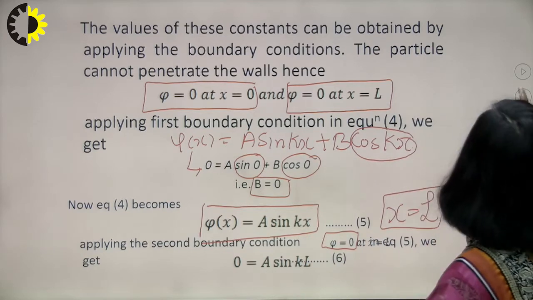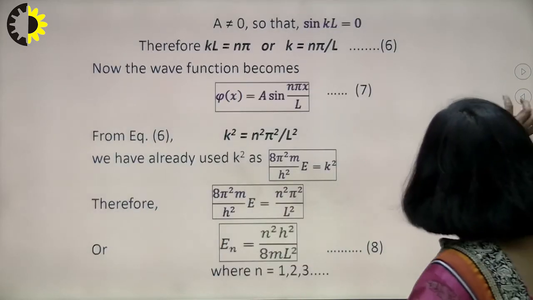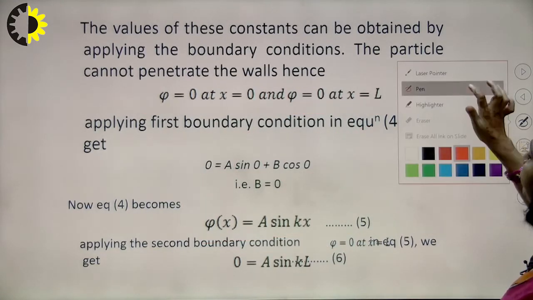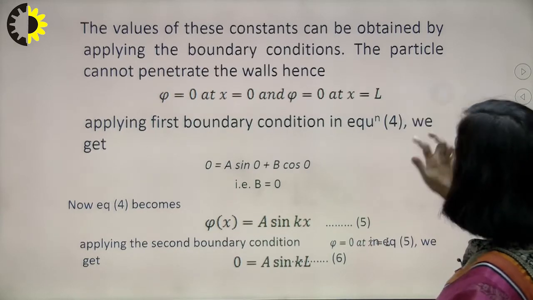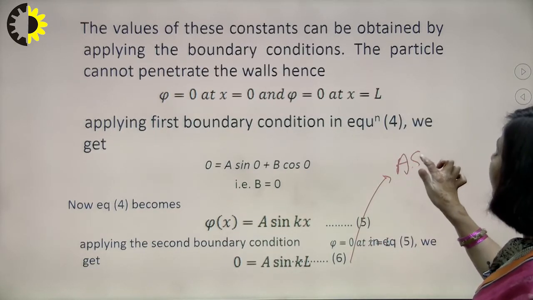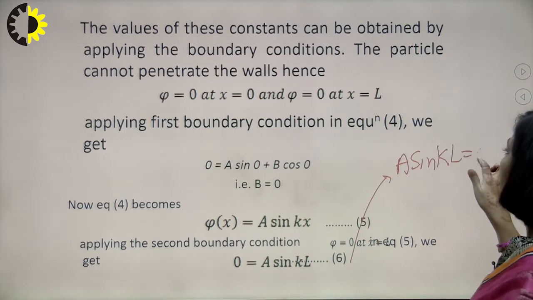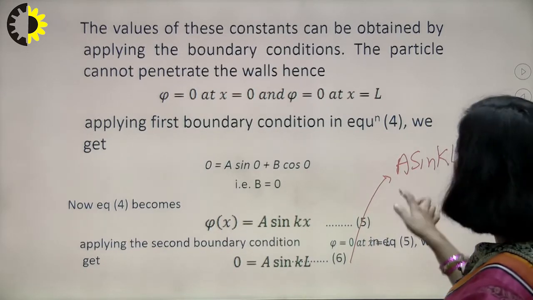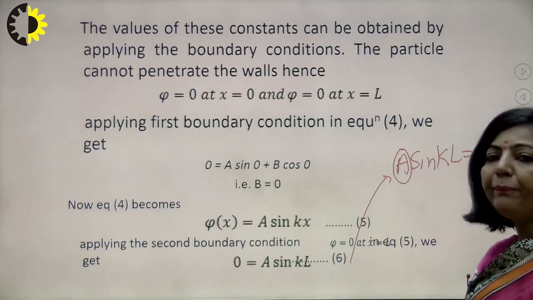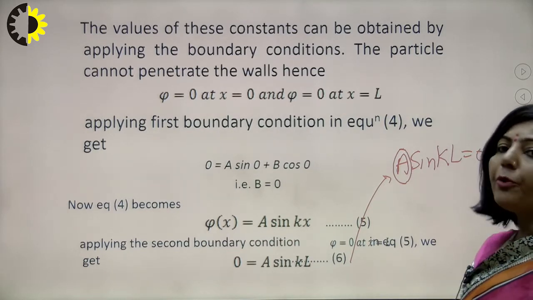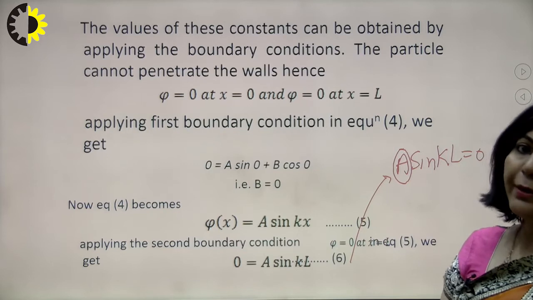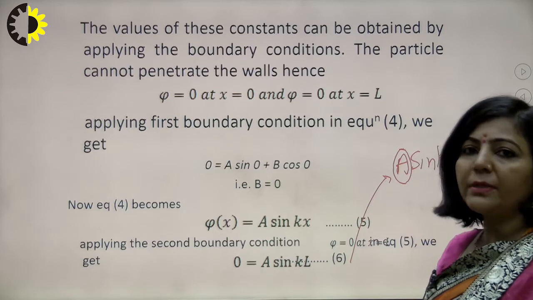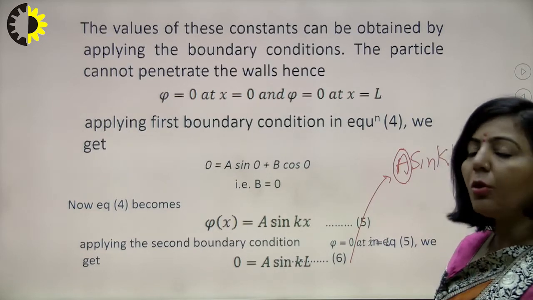So using this condition, you are getting sin kL equal to 0. That is obtained from the second condition. Now you have the product of two factors, a and sin kL, and this product is 0. If the product of two terms is 0, then either one of the two terms is 0, or both the terms are equal to 0. So one by one we are considering all the conditions.